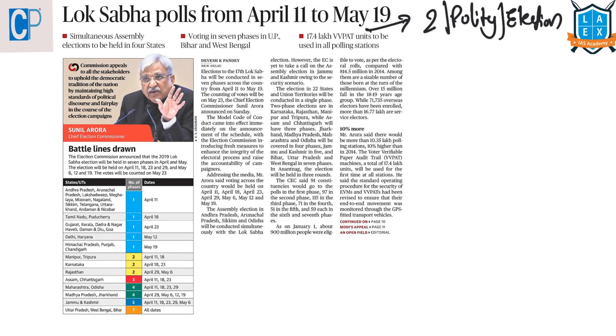The dates for our Lok Sabha polls has come out and it is going to be in a 7-phased manner. It is from April 11 to May 19. Now, from this article, we have to see about simultaneous assembly elections to be held in 4 states. What is this simultaneous elections?